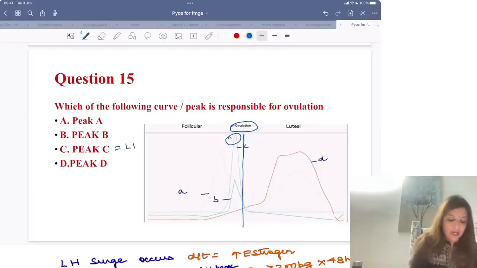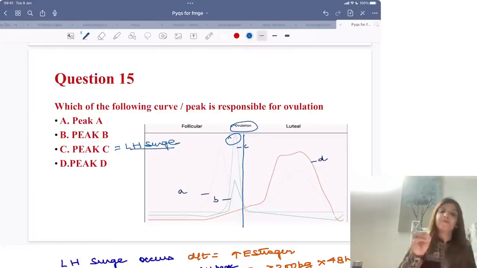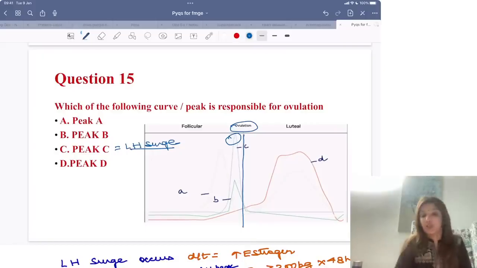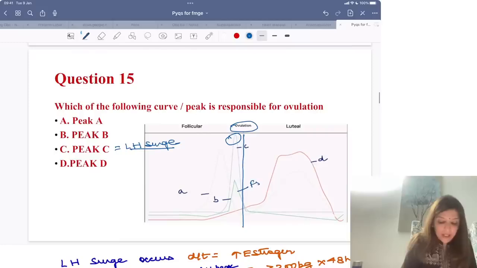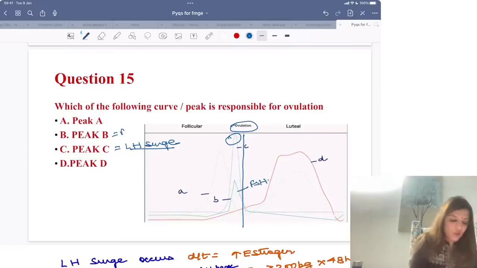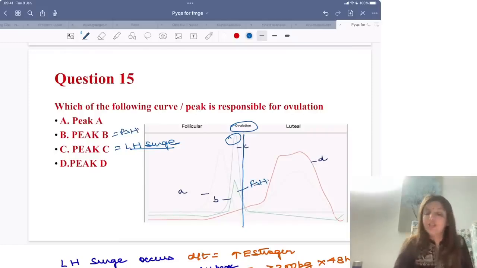It is LH. It is LH surge which is responsible for ovulation. Please remember, ovulation के लिए responsible होता है LH surge, but before ovulation there is both LH and FSH surge. That is why you are getting FSH levels also high over here. Right? So before ovulation there is both LH and FSH surge, but the one which is responsible for ovulation is LH surge, that is peak C.